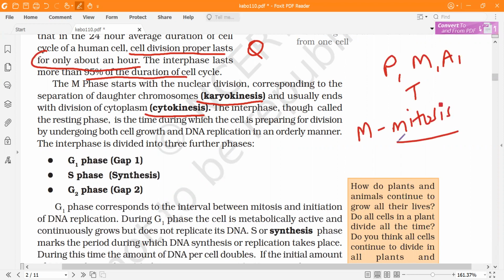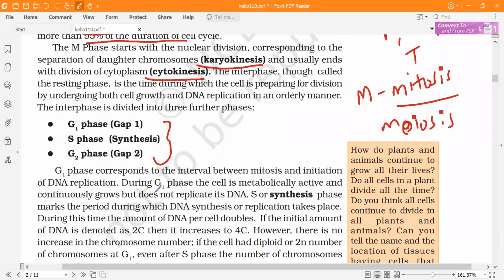Keep that in mind, because the cell can undergo meiosis if it is a gamete producing cell or a gamete mother cell. G1 is referred to as gap 1 or growth 1 phase. S is the phase which comes after G1, and then we have gap 2 or growth 2 phase. Both gap and growth can be used.